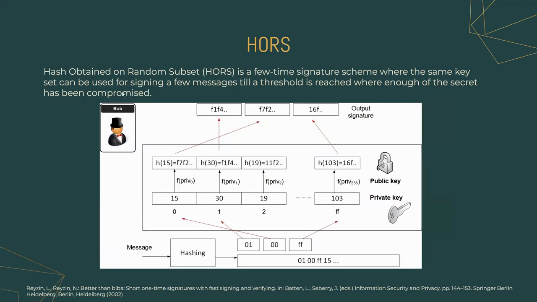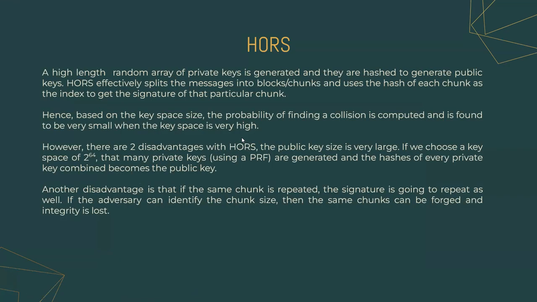HORS, which is short for hash obtained on random subset, is a few-times signature scheme where the same key set can be used for signing a few messages till a threshold is reached where enough of the secret has been compromised. It is unlike the Winternitz or Lamport scheme where keys can be used for signing just a single message. A high length random array of private keys is generated and they are hashed to generate public keys. HORS effectively splits the messages into blocks and uses the hash of each chunk as the index to get the signature of that particular chunk.